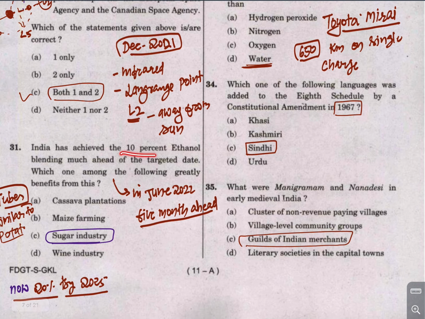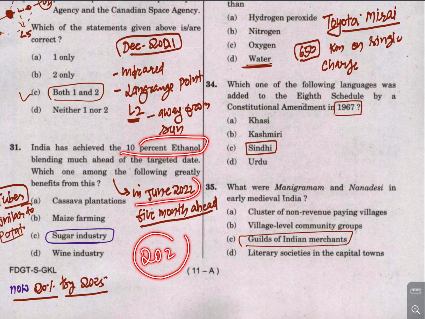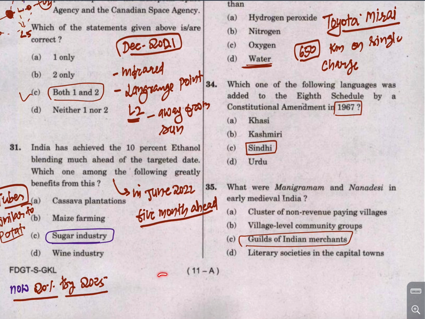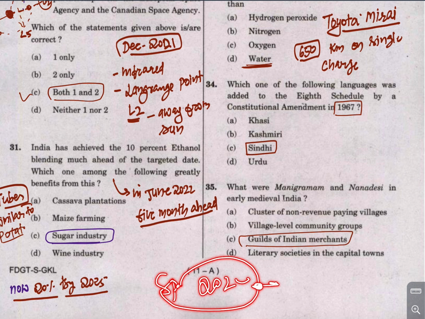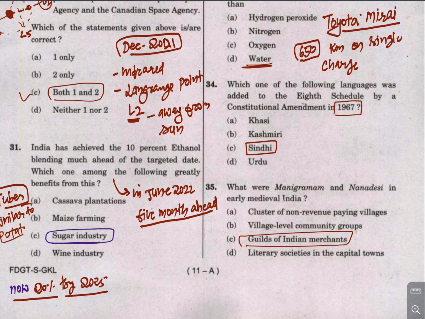India achieved 10% ethanol blending in June 2022, which was 5 months earlier than planned by the Government of India. The Government of India had planned to achieve the target by September 2022. Now there are various sources of ethanol: cassava plantation, maize plantation and sugar are all sources of ethanol production.